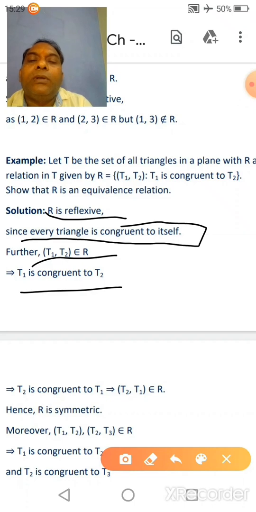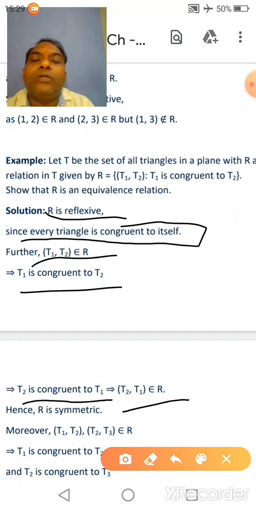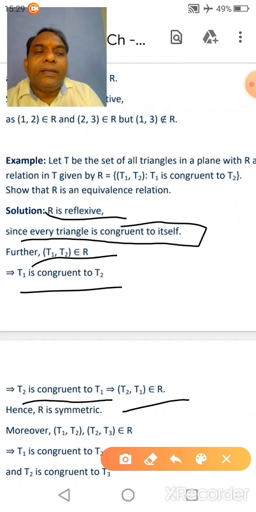Now in case of symmetric, (T1, T2) belongs to R, it means T1 is congruent to T2, so we can say that T2 is also congruent to T1. It means (T2, T1) belongs to R. So according to the definition of the symmetric relation, if (a1, a2) belongs to R gives (a2, a1) belongs to R, then the relation is symmetric.